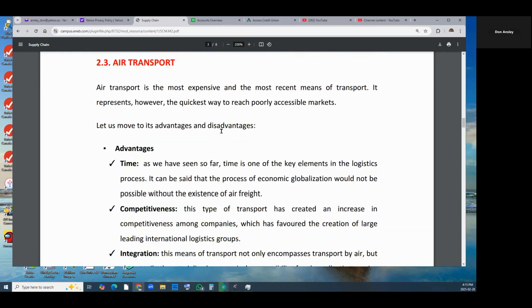Now we come to air transport. Air transport is a much more expensive and more recent means of transport. It represents, however, the quickest way of reaching poorly accessible markets. Let us move to its advantages and disadvantages.